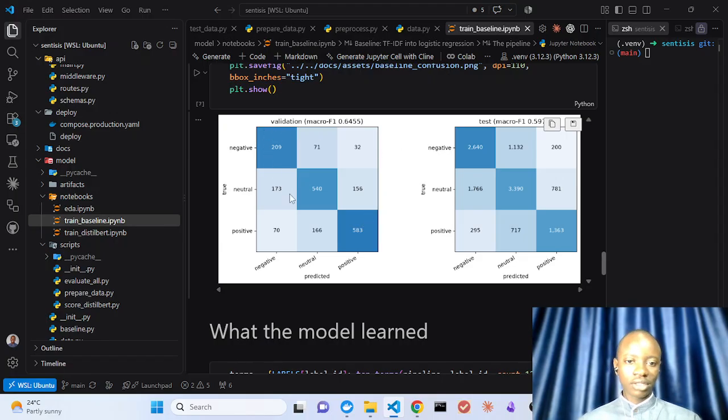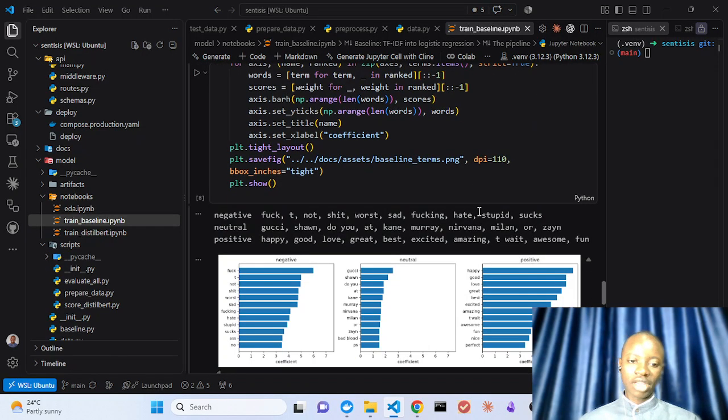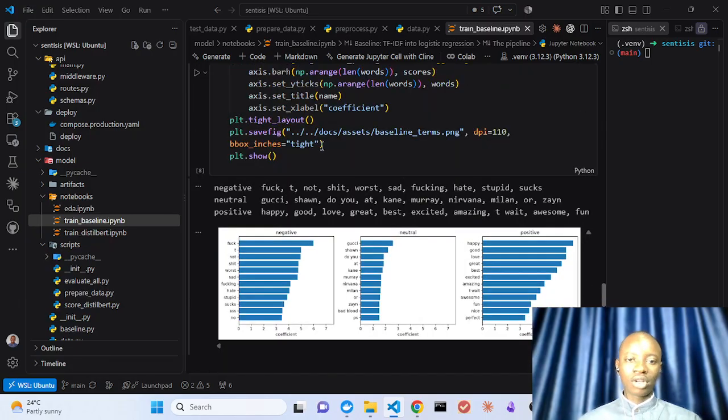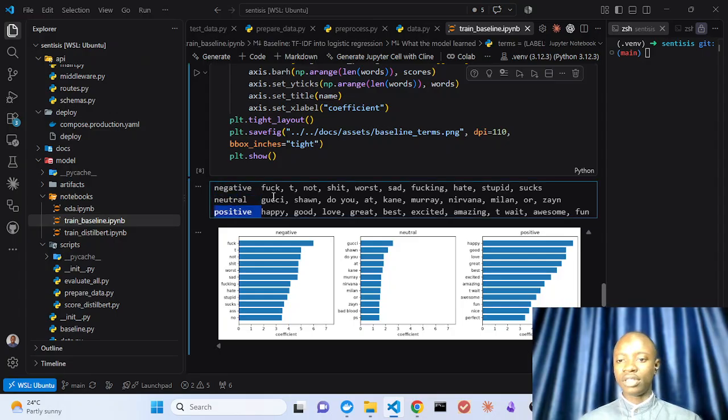We have negative, neutral, and positive. Of course, the values are quite a bit much. For this test set, you can see the diagonals are basically maintained. We also took out the top words for each category, the negative, the neutral, the positive, and they all seem pretty reasonable. The TF-IDF with multinomial logistic regression served as our baseline, because the DistilBERT run then has to surpass or be at the same level as the baseline.